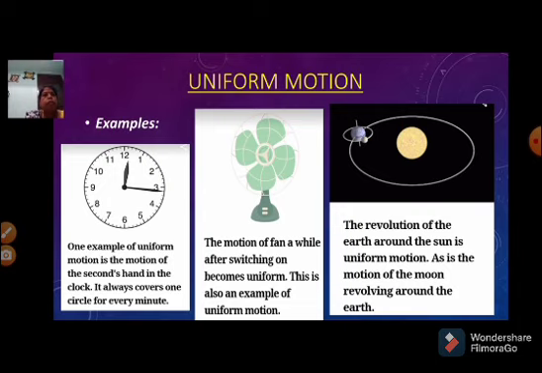Next, third one. The revolution of the earth around the sun is uniform motion, as is the motion of the moon revolving around the earth. In both conditions you can observe uniform motion. Uniform motion means the object covers equal distance in equal time. That is called uniform motion. Okay, student, we can observe the graph between distance and time of uniform motion.